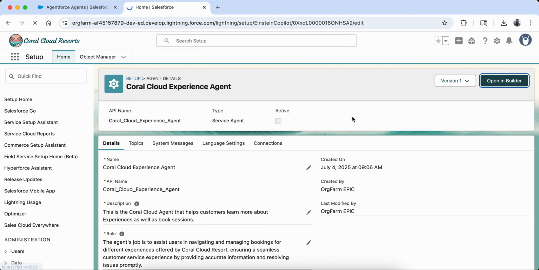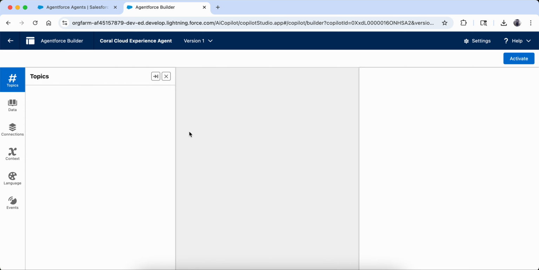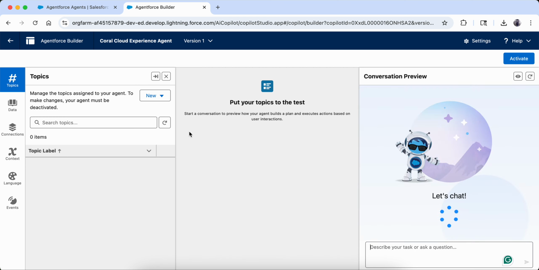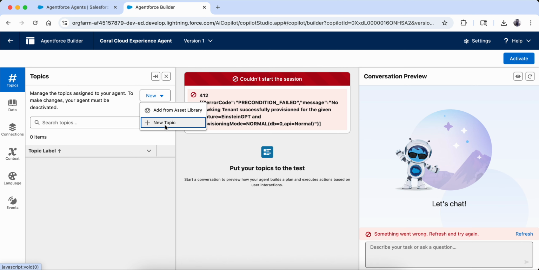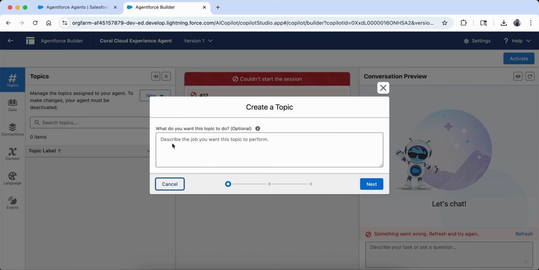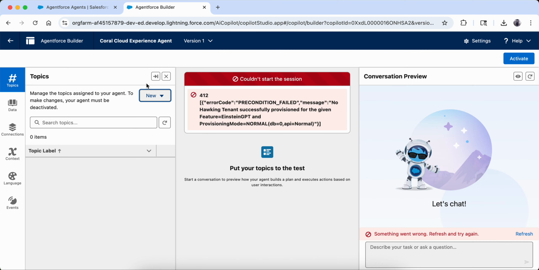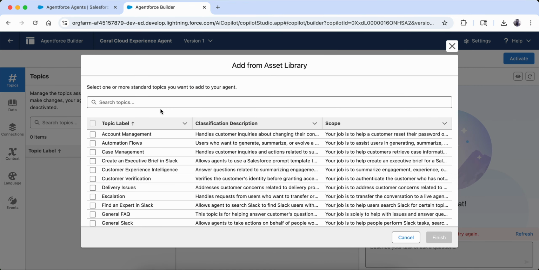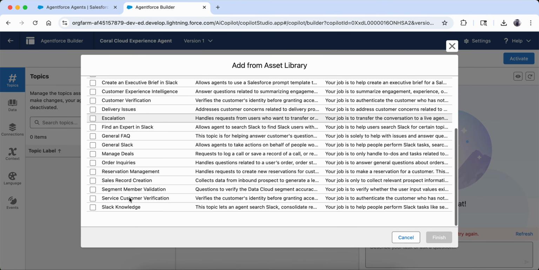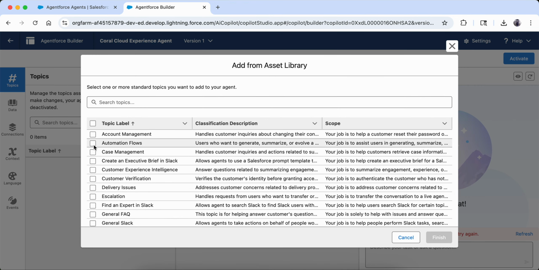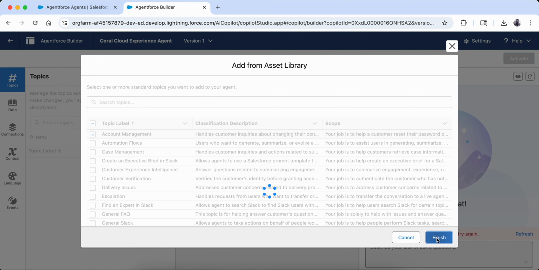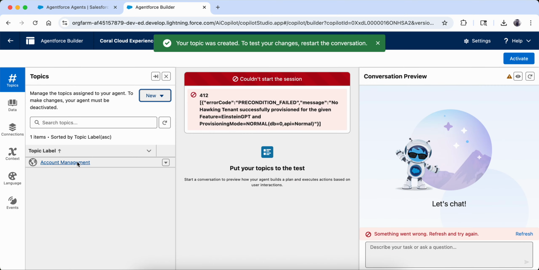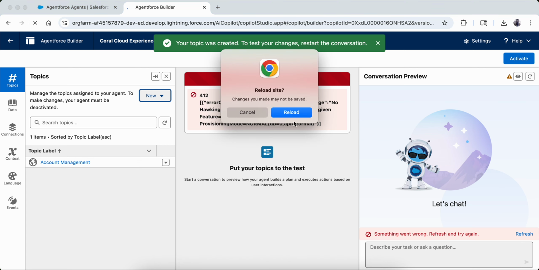But when we go here in the builder, I am going to go in the builder now. Now you see how we create an agent. So this is the topic. We can create a new topic. So either we can create a new topic and describe it, or what we can do is add from the asset library. So here there are so many topics which are already there, so you can just click on one topic and then you can just finish. If you do that, the topic will be added here. Now the topic is added. So what we have to do now is add actions to this topic.